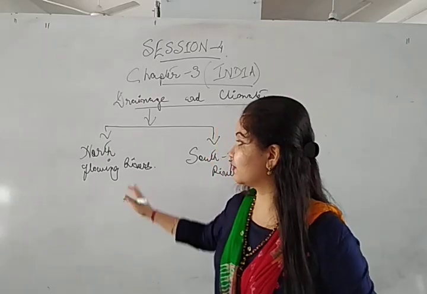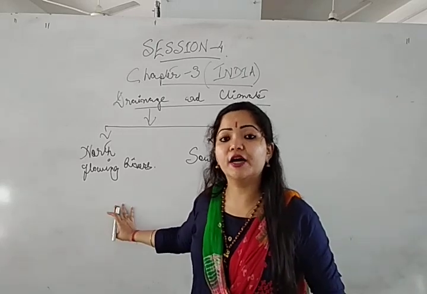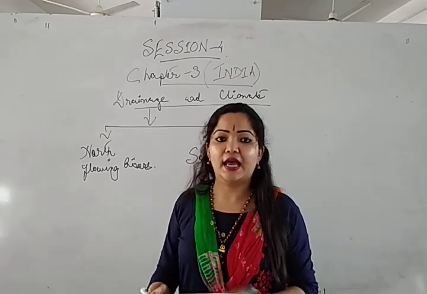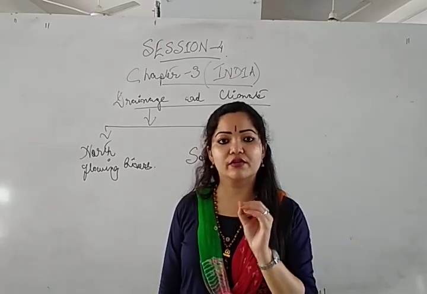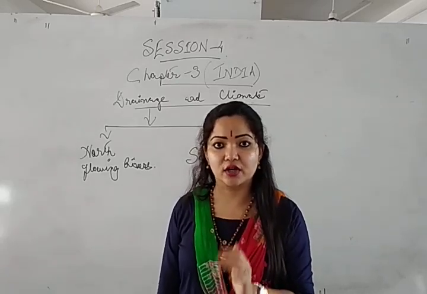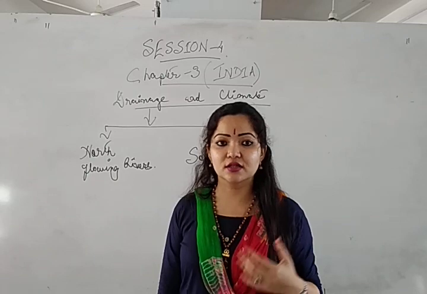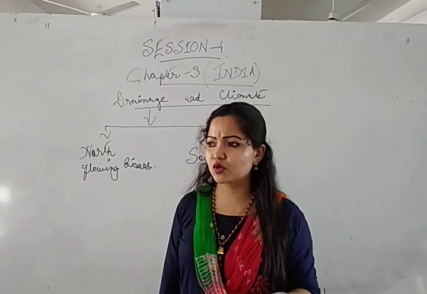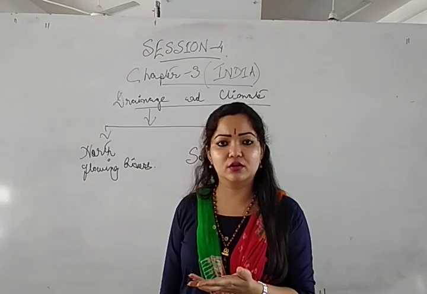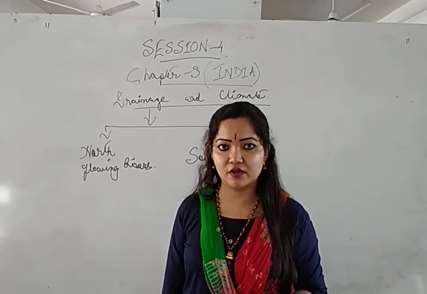Why? Because the north flowing rivers carry lots of sediments. As a result, they create floodplains. And floodplains comprise alluvium soil. Now what is alluvium soil? Alluvium soil is a type of soil which is very fertile for agricultural purposes. These are very productive in nature. That's why people are often fascinated towards this fertile valley, isn't it? We get fascinated towards that part where we can find ample opportunities and a better standard of living, isn't it?